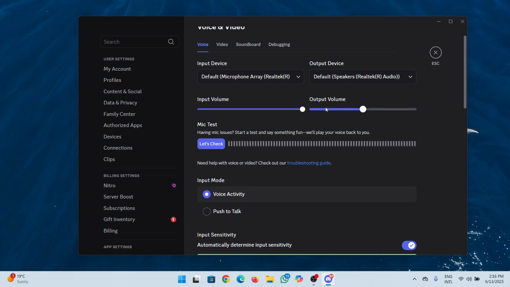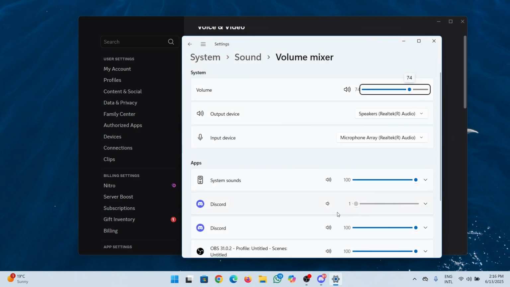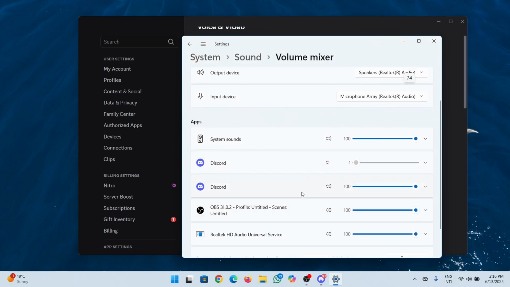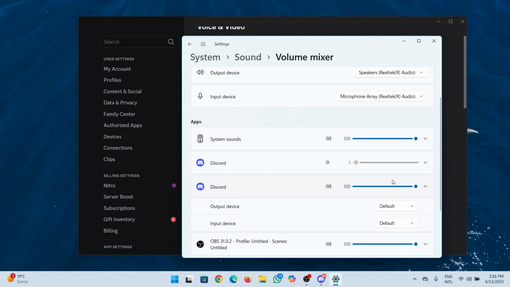Make sure that your volume output is 100% or even more. After you do that, try to see again if it works. If it doesn't, you can check down here by your sound icon, right click it, then open the volume mixer. Here you might see your sound at 0, so you have to turn it up to 100. You can also choose your output device and then make sure it's on default.